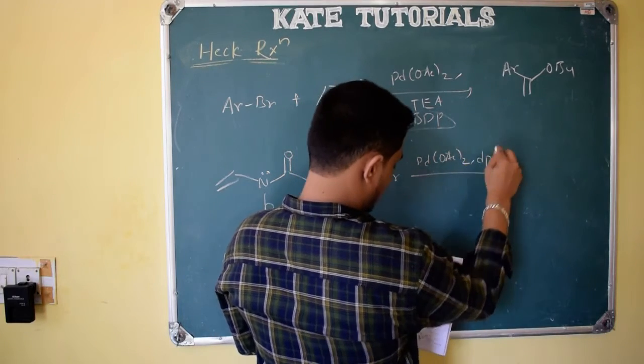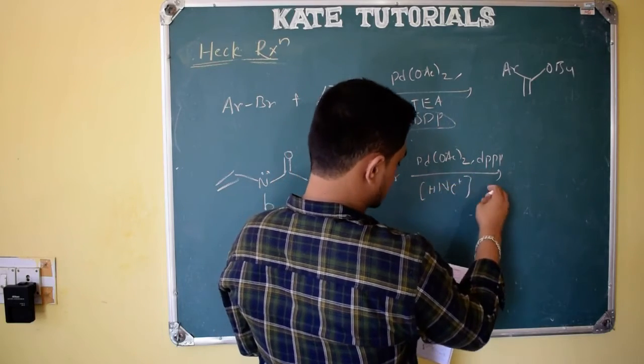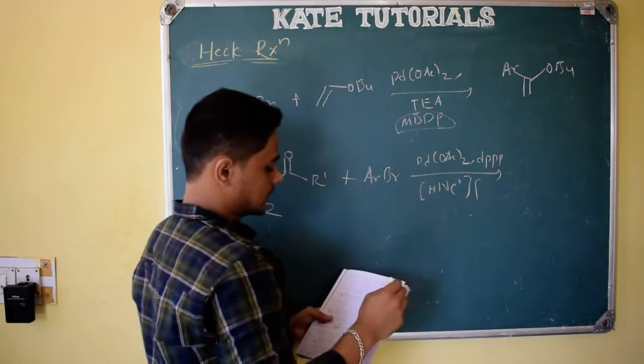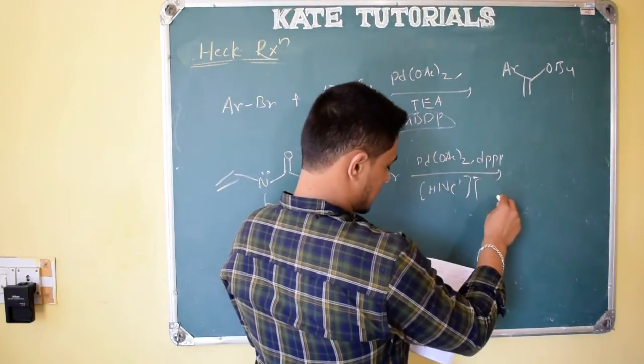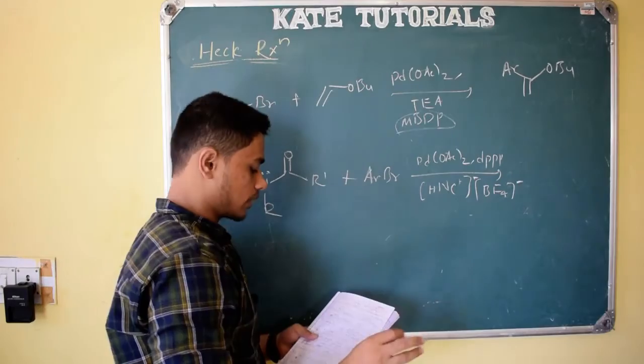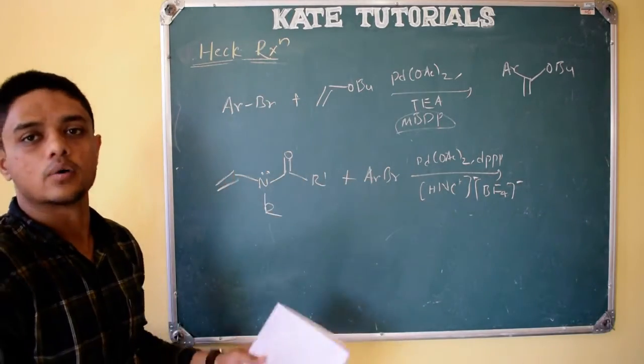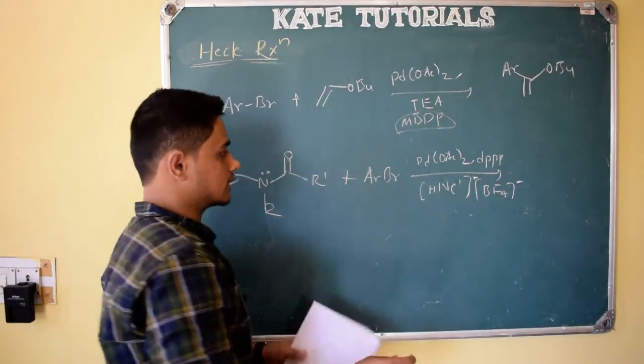What is this DPP? You don't bother. And they have given some ionic solvents like HNC plus and BF4 minus. You also don't worry about these ionic solvents. Those are only required during this reaction. They just act as solvent.